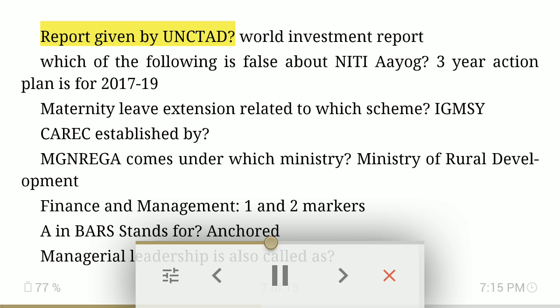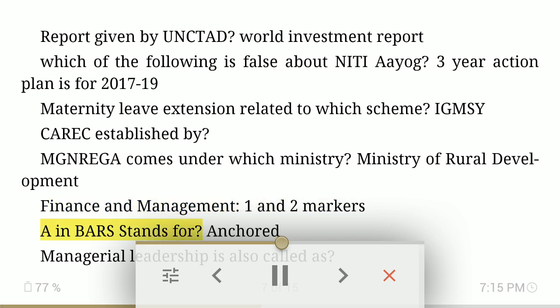Switzerland. Report given by UNCTAD: World Investment Report. Which of the following is false about NITI Aayog? 3-year action plan is for 2017-19. Maternity leave extension related to which scheme? IGMSY. CAREC established by. MGNREGA comes under which ministry? Ministry of Rural Development.